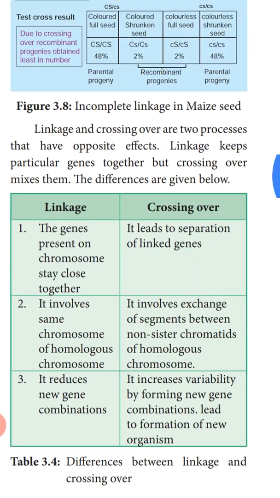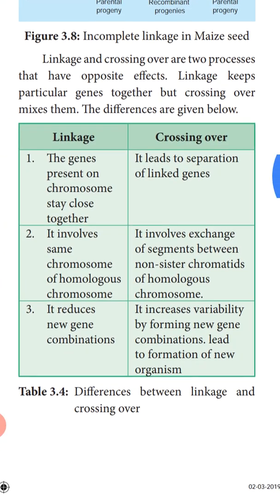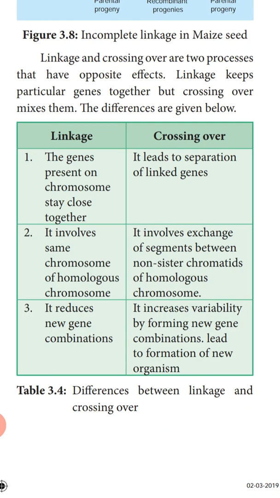Next we are going to study a comparison between linkage and crossing over. Okay, the next topic will be crossing over. Just a comparison you can see here. In linkage, the genes present on the chromosome stay close together. As we studied, if the genes are present together on the chromosome, they tend to remain together.